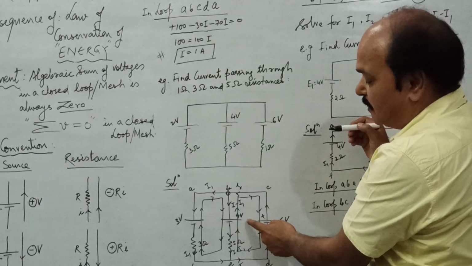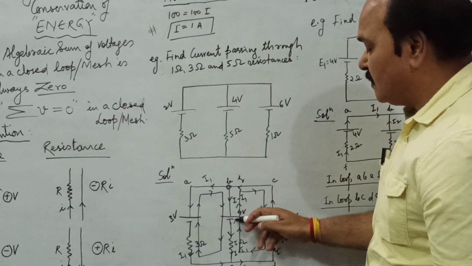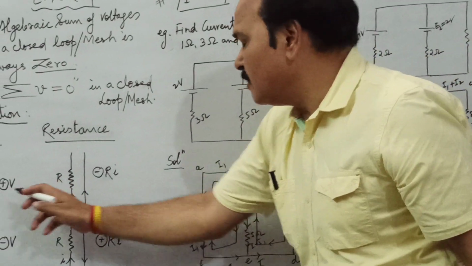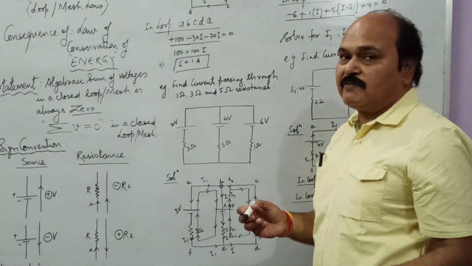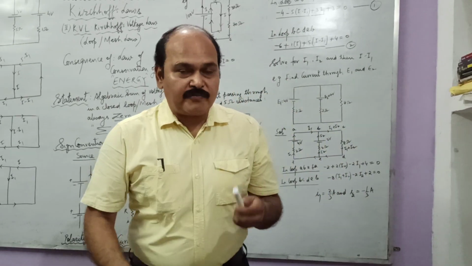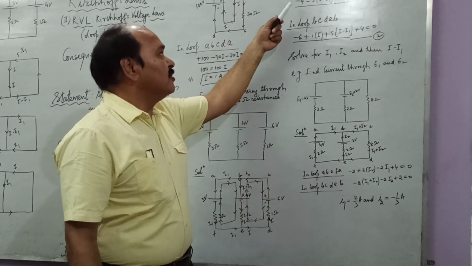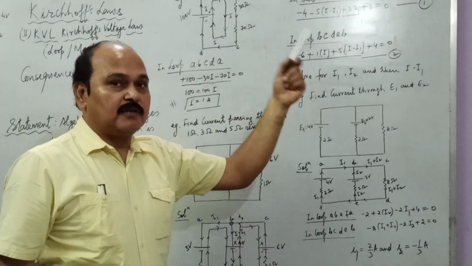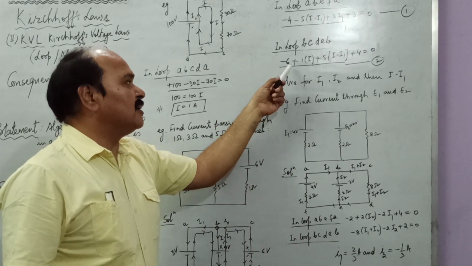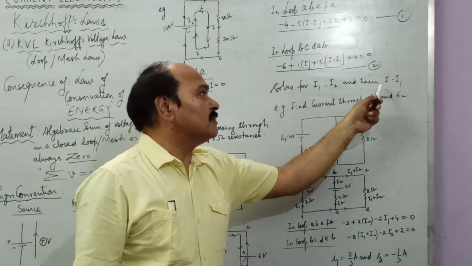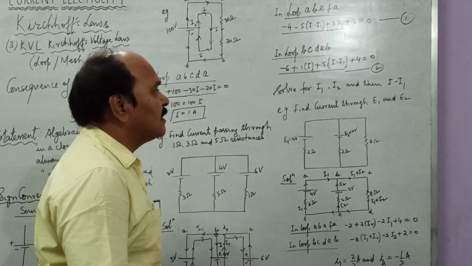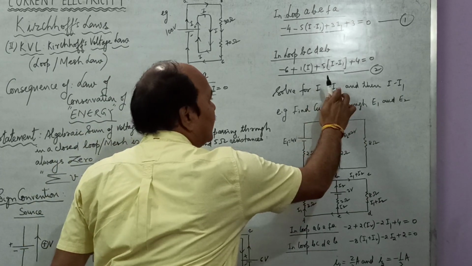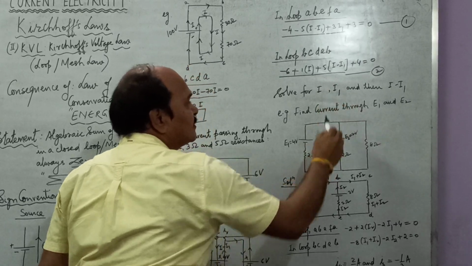And as you move through this battery from negative to positive side, as per this rule, this potential difference would be positive. Plus 4 is equal to 0. So we have applied KVL in 2 different loops, and that way we have followed 2 different relations between I and I1. So there are 2 variables and there are 2 equations. We can solve them for I and I1, and I minus I1.